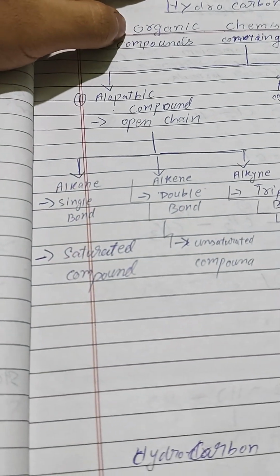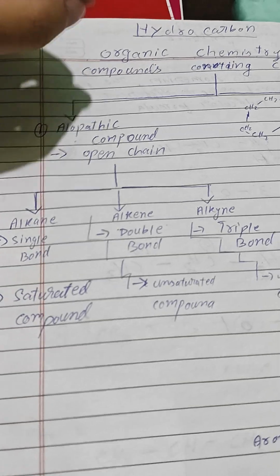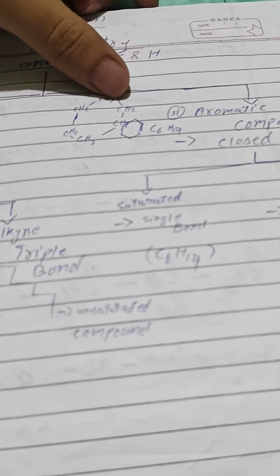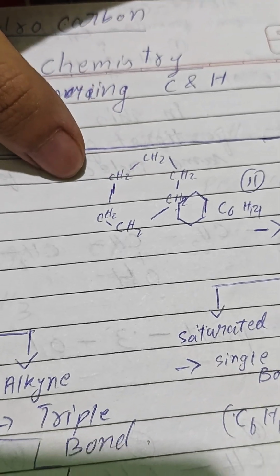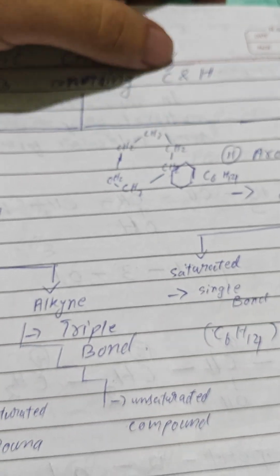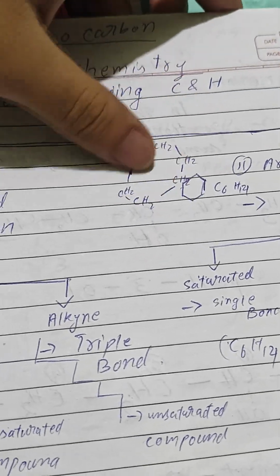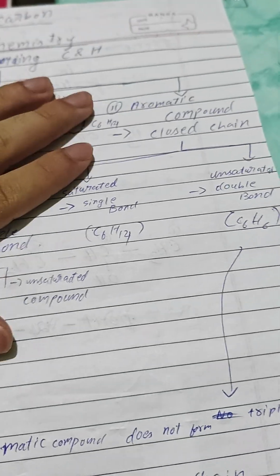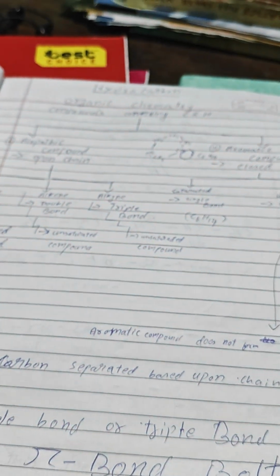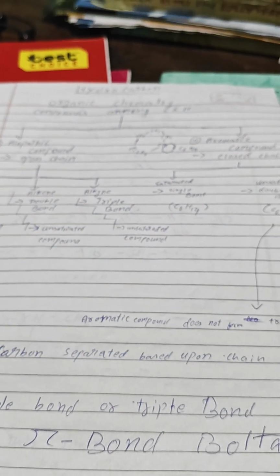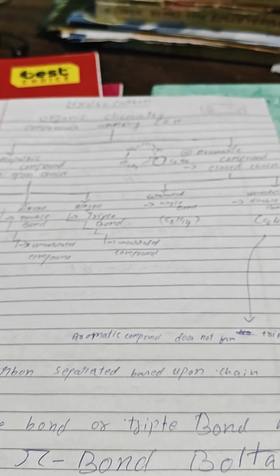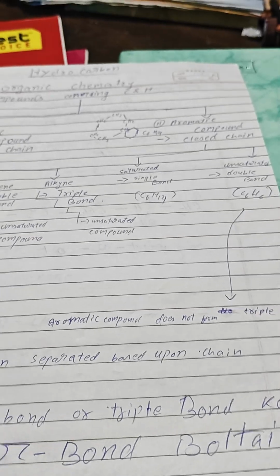What do aliphatic compounds look like? Simply CH3, CH2, CH3. Simple. Whereas in aromatic compounds we see a closed chain. This is what a closed chain looks like. You can see they have no end, they just close in on themselves, right? Aromatic compounds have two basic examples: cyclohexane and benzene.